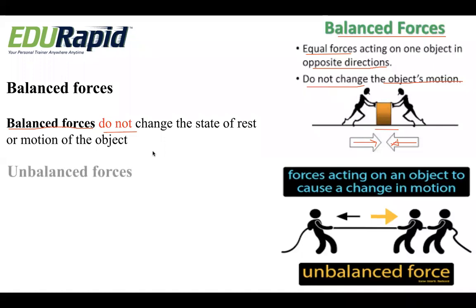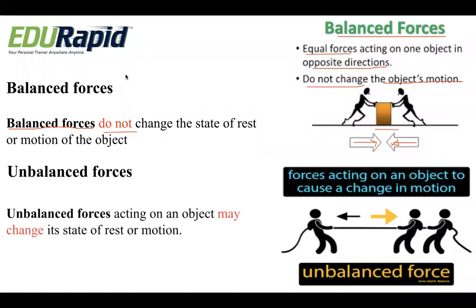Secondly, we have unbalanced forces. What do we mean by unbalanced force, quite opposite to the balanced force? Unbalanced forces acting on an object may change the state of rest or motion. This kind of force will change the state of rest or motion of an object.